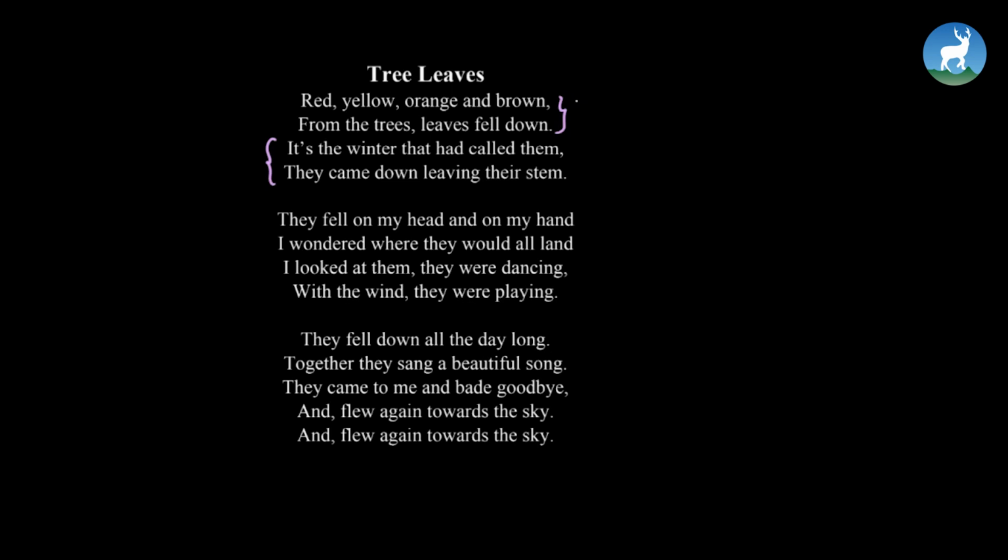So the first stanza explains to us the different colors of leaves that have fallen down during the winter time. Okay, who had called the leaves to fall down? The winter did, right? And how did they come down? They came down leaving their stem. We find leaves on the stem, right? So different colors of leaves fell down, leaving their stem.